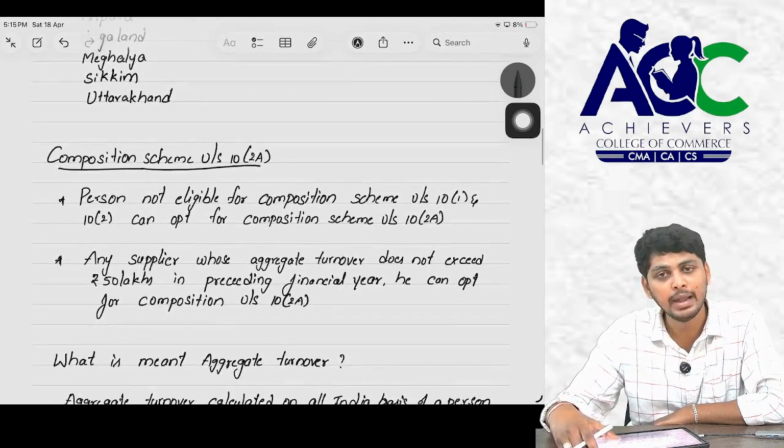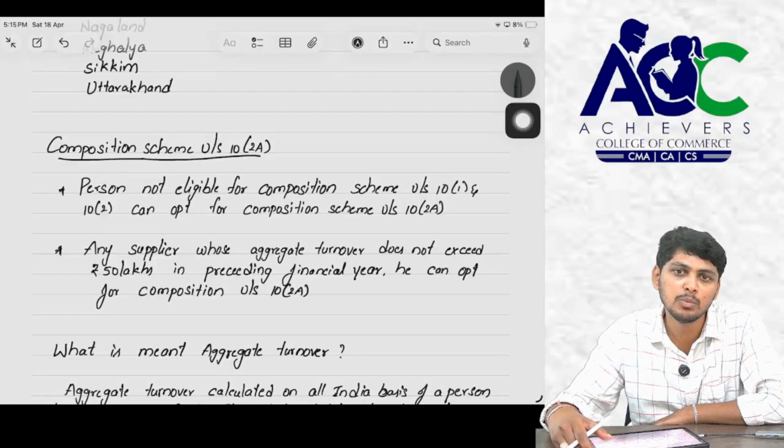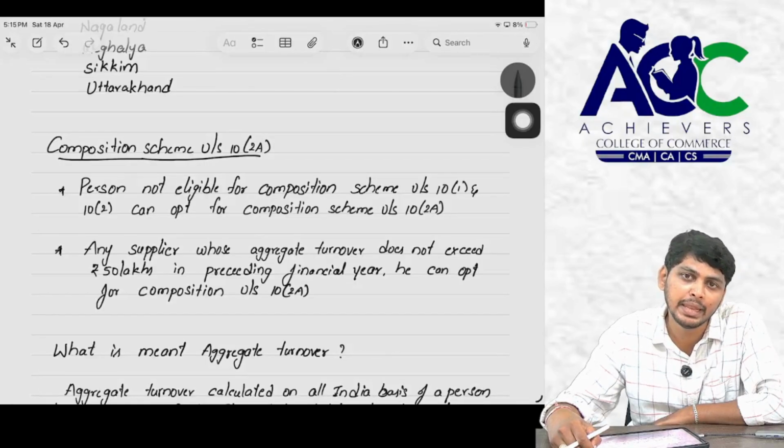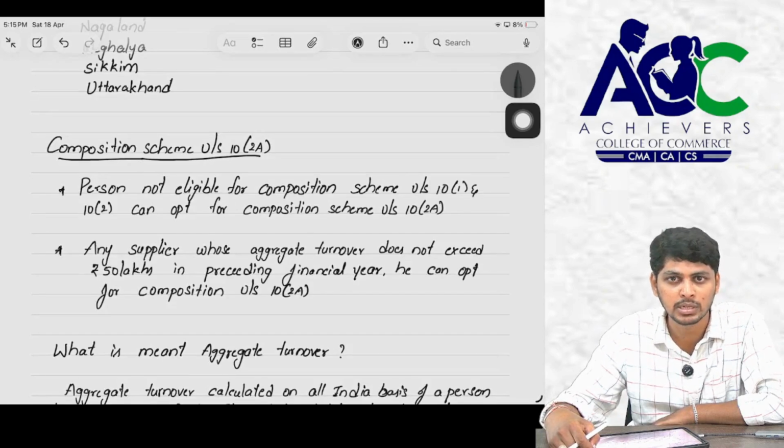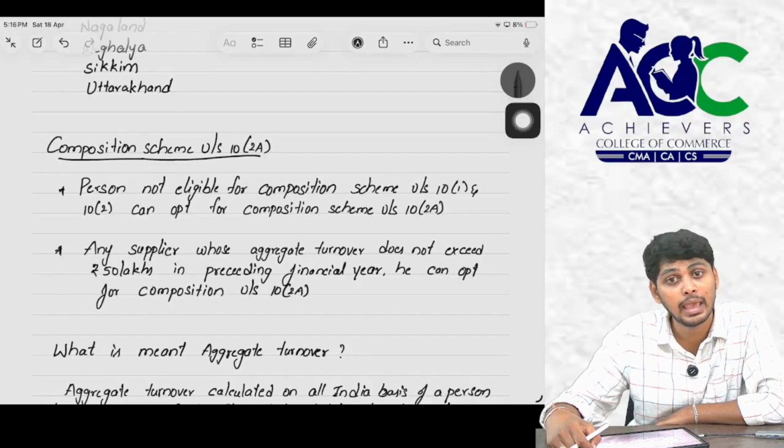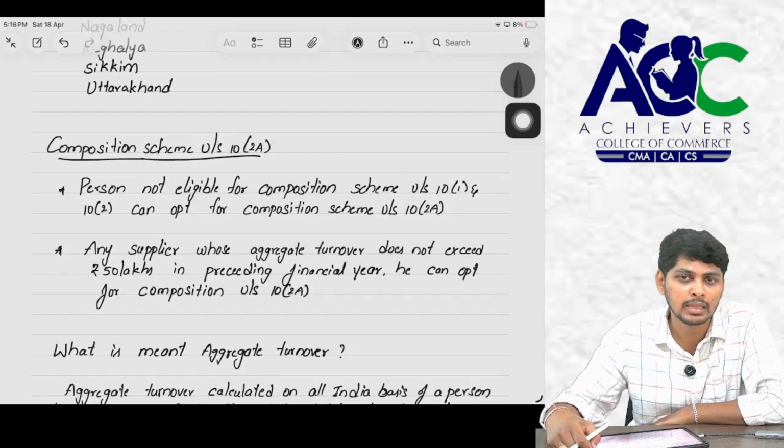Sir, what is meant by the 10.2a composition scheme, and who can opt for 10.2a? The person who is ineligible under section 10.1 and 10.2 can opt for the composition scheme under 10.2a. What is the difference between 10.1 and 10.2 and 10.2a, sir? The difference is simple. In 10.1 and 10.2, only suppliers of goods and only restaurant services can opt for composition scheme under section 10.1 and 10.2. But in case of 10.2a, any other service provider can opt for composition scheme under 10.2a.